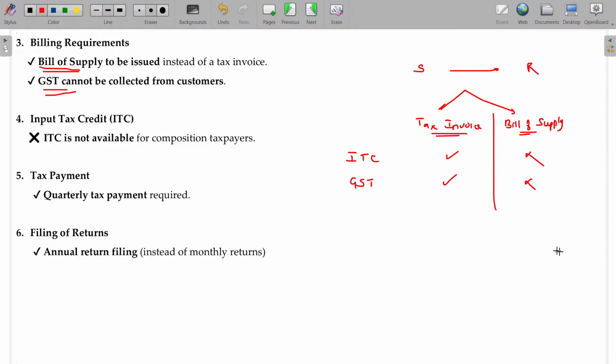In case of composition levy, they cannot issue the tax invoice. They can issue only bill of supply. In case of composition levy supplier, input tax credit is not available. Tax payment, usually a composition levy taxpayer will pay the tax once in every quarter, not monthly payment. And filing of returns is also an annual return filing, instead of monthly return. So these are the simplified benefits enjoyable by the composition levy.